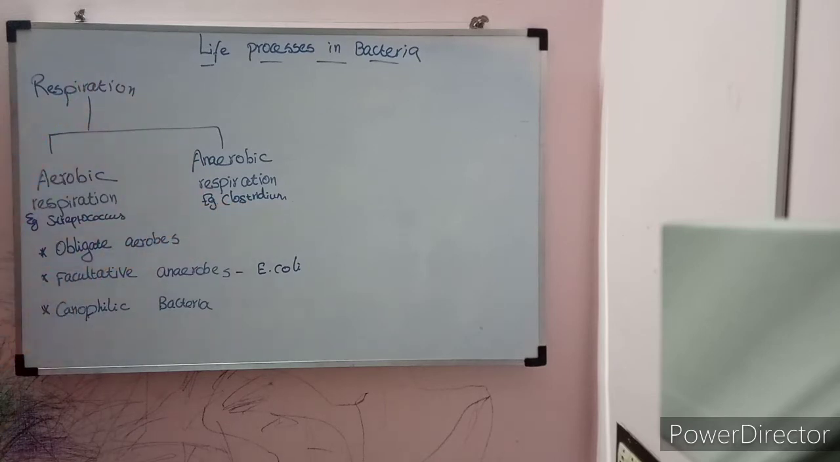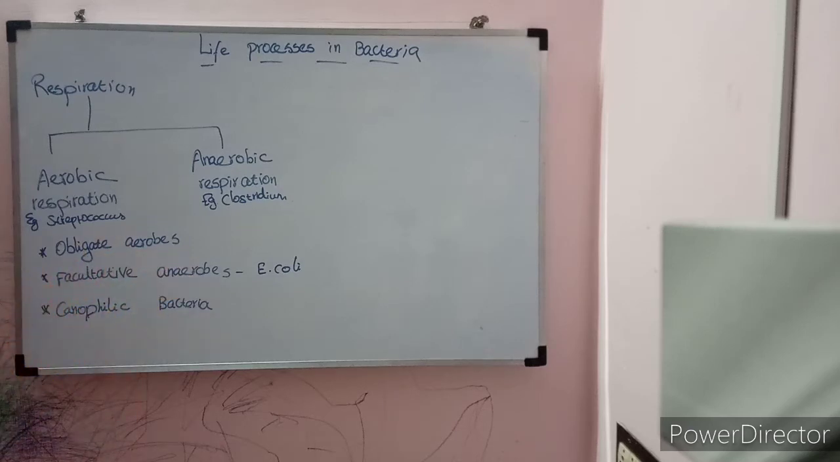Under respiration, we are going to see three terms: obligate aerobes, facultative anaerobes, and capnophilic bacteria. First of all, obligate aerobes. This term denotes the aerobic bacteria. They must need oxygen. Only if oxygen is present will this type of bacteria, obligate aerobes, survive and grow. For example, Micrococcus and Streptococcus. These are all called obligate aerobes. They must have oxygen for their growth and survival.